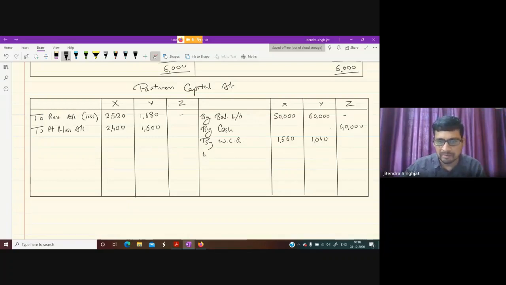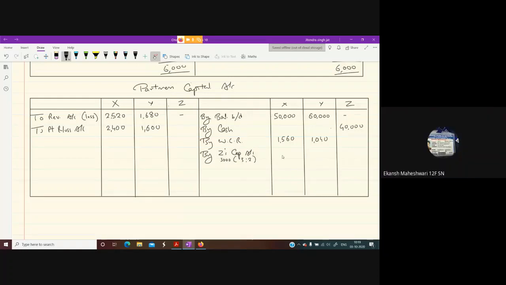I will explain both the cases here by Z's capital account. In this question, I am explaining by deducting his capital. So what is his goodwill? 3,000. Divide 3,000 in 3:2: 1,800 and 1,200.